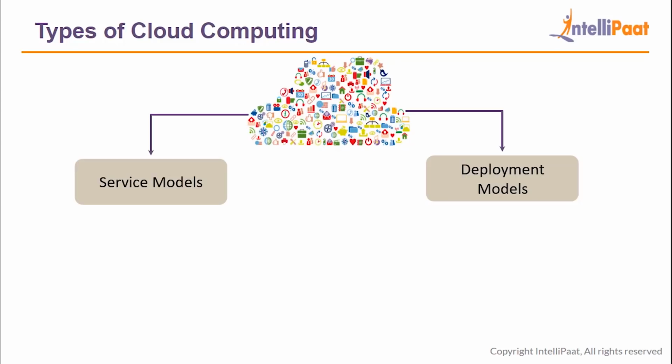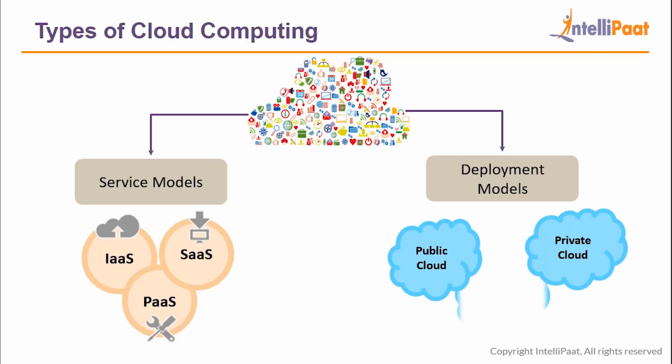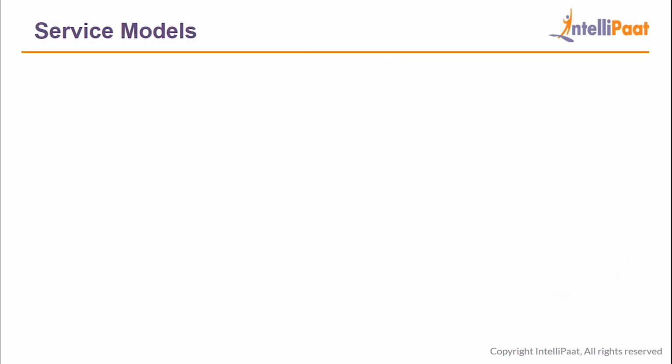And service models are further divided into 3 kinds of models, namely infrastructure as a service, platform as a service, and software as a service. And in deployment models you have public cloud, private cloud, and hybrid cloud. So let's discuss all these models one by one, starting with service models.